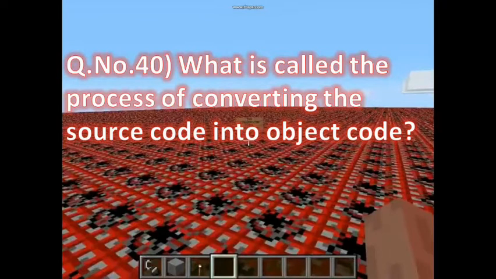Now next question number 40, the very last question of computer software, which I had given in the earlier class, so that you can match your answer. What is called the process of converting the source code into object code? The process of converting the source code into object code is called compilation.